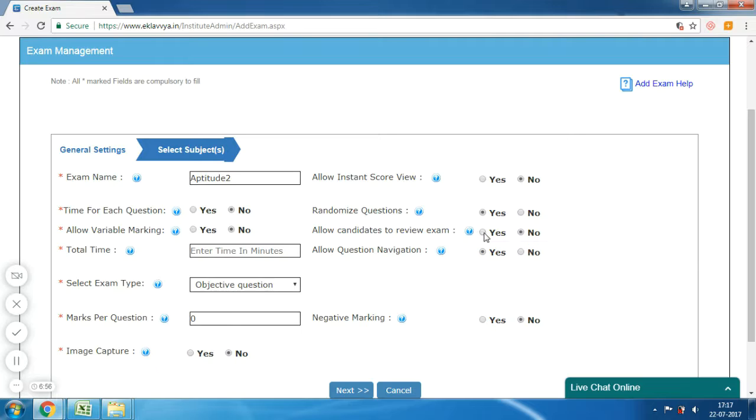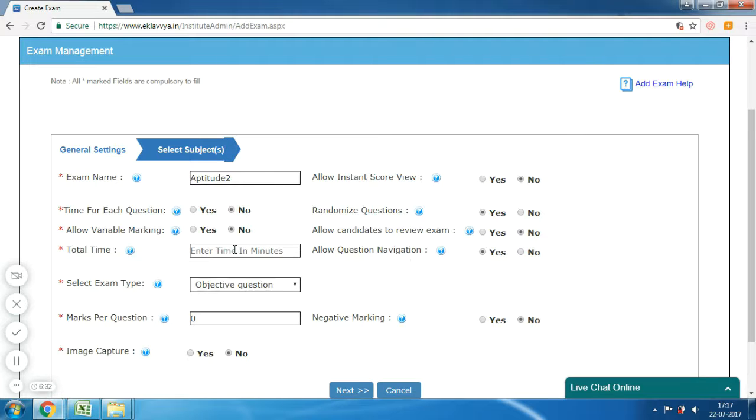The next is Allow Candidate to Review Exam. If you set this field to yes, the candidate can see his or her answers along with the correct answer after the completion of the exam. If you are conducting practice exam, then you can allow candidates to review the exam. But if it is an entrance test or some selection test, then review exam can be disabled.